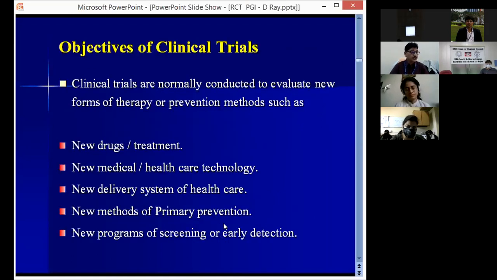Now, the objective of clinical trials is normally to evaluate a new form of therapy or prevention method, such as a new drug or treatment, new medical or healthcare technology, or new methods and patterns of operations, a new delivery system of healthcare, new methods of primary prevention, or a new program of screening or early detection. So to prove that, we have to go through clinical trials.